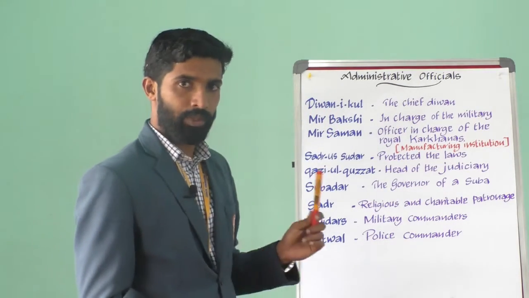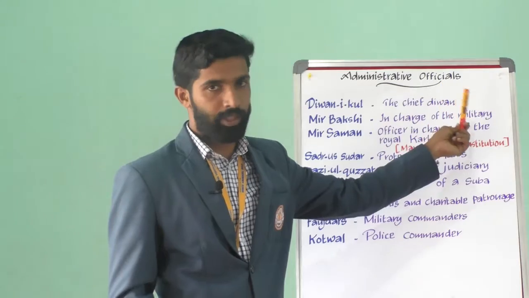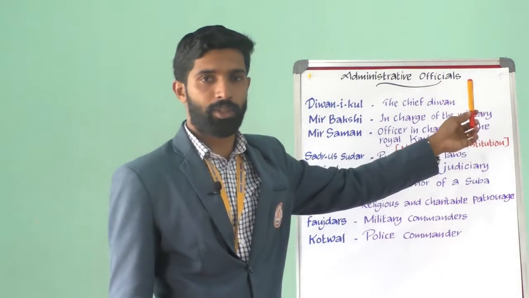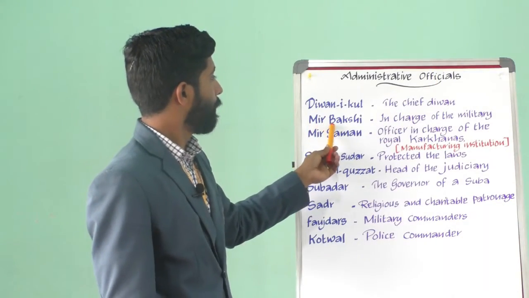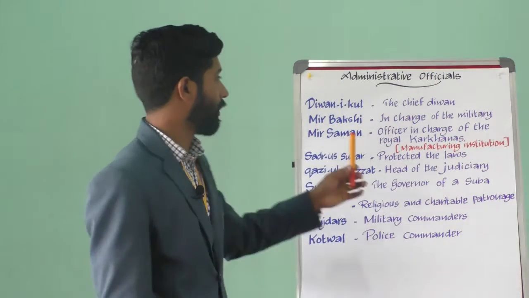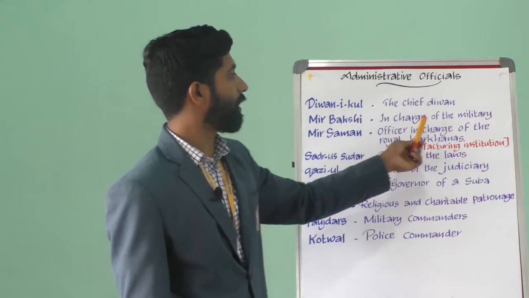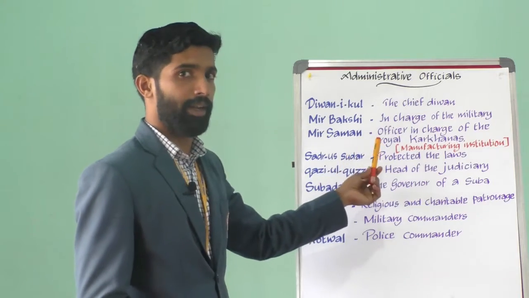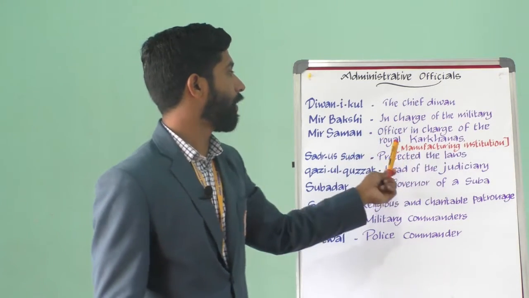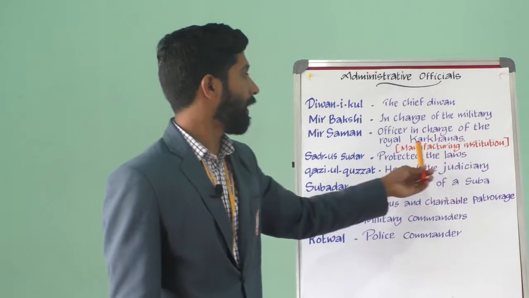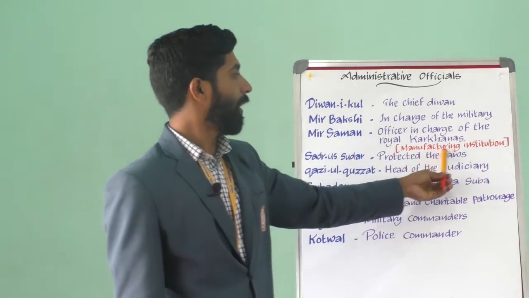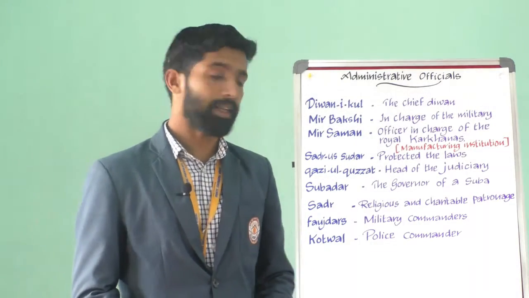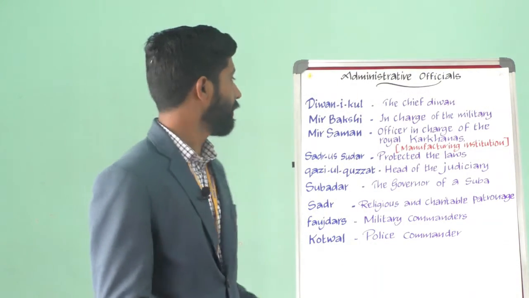Diwan-i-Kul. The first one, he is the chief Diwan. Diwan means minister. Okay. And the next is Mir Bakshi. Mir Bakshi is in charge of the military. And the third, Mir Saman, officer in charge of the royal Karkhanas. You know what is Karkhanas? Karkhana means manufacturing institution. It was there during the Delhi Sultanate and also in the Mughal Empire.